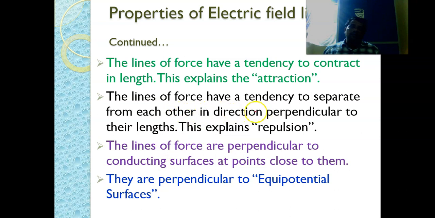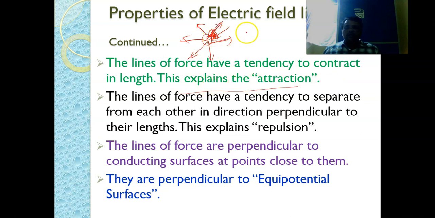The lines of force have a tendency to contract in length. This explains the attractive force. Let us say if you take a positive charge, for a positive charge the electric field lines will be outward. If we consider it in this particular place, the electric field line intensity is more. That means the lines of force have a tendency to contract in length, and this explains the attraction.